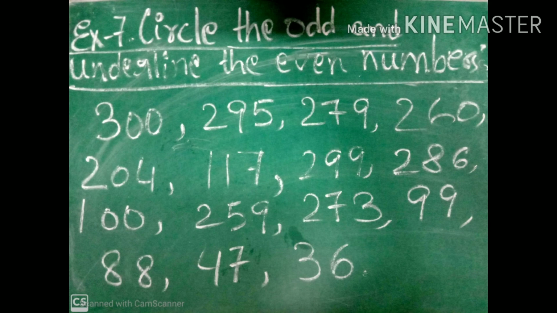The numbers are 300, 295, 279, 260, 204, 117, 299, 286, 100, 259, 273, 99, 88, 47 and 36.